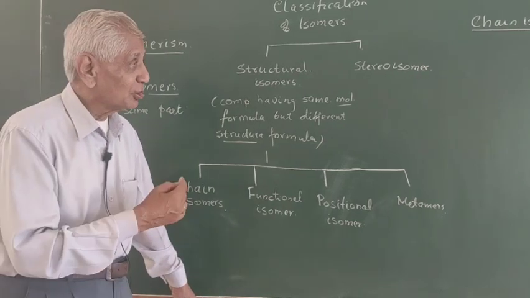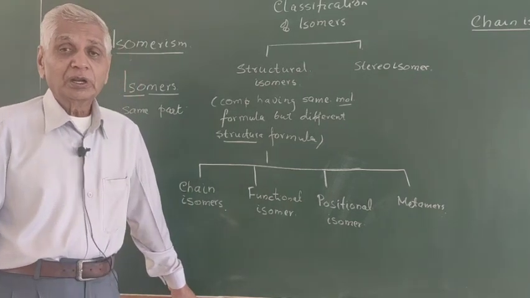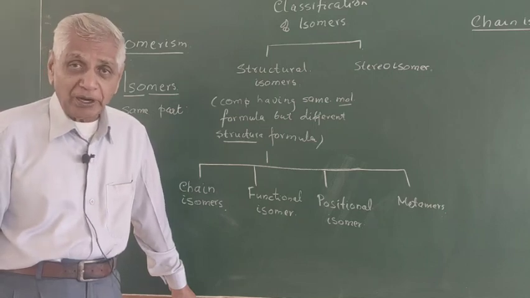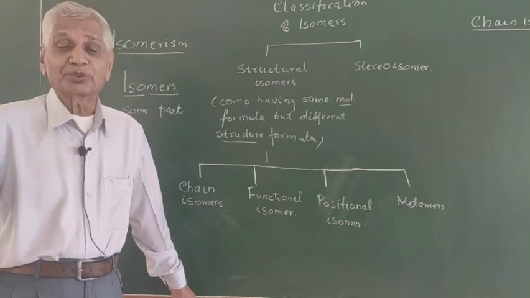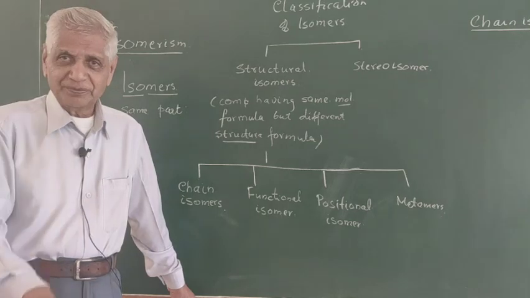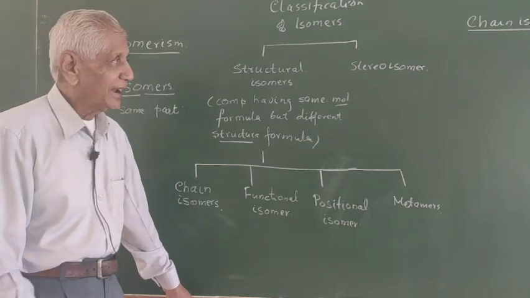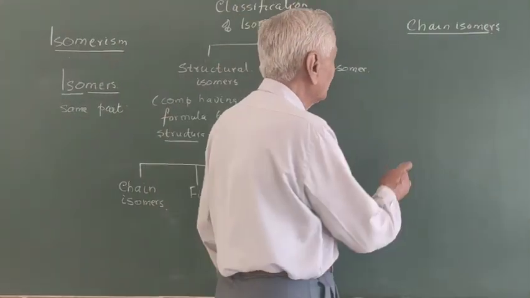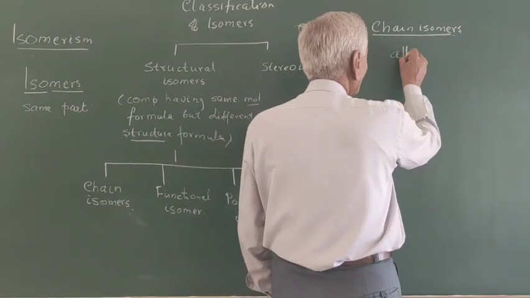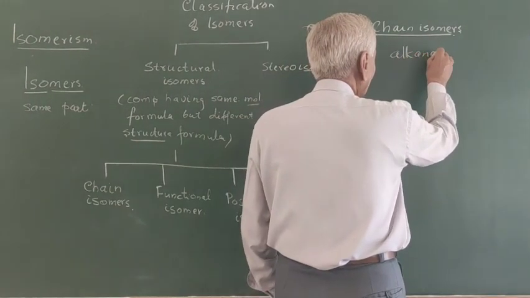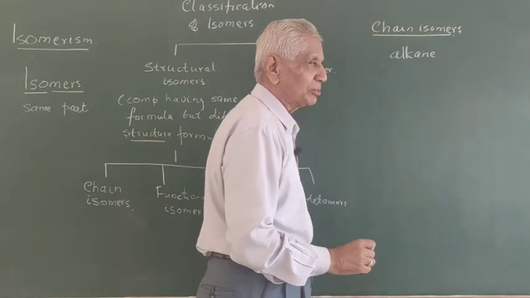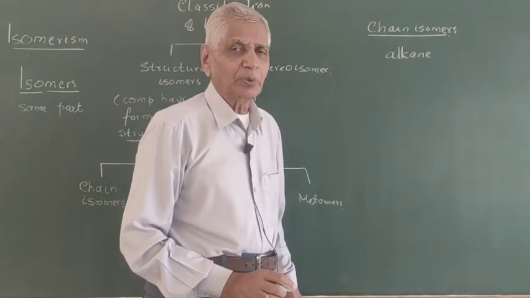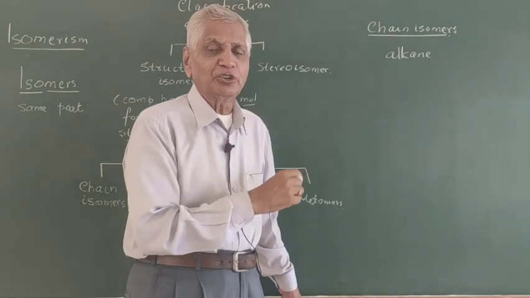So chain isomer is observed in case of butane and higher compounds, higher alkanes. Clear? So chain isomerism is observed in alkanes or alkenes, whatever it is, alkanes. And chain isomer is the isomerism where the arrangement of carbon in the chain is different.